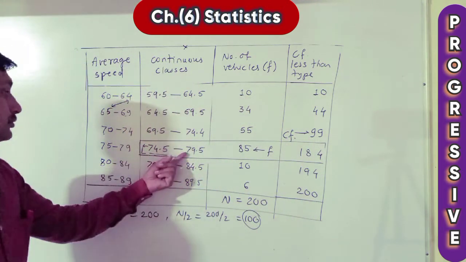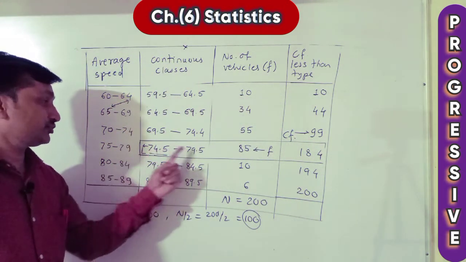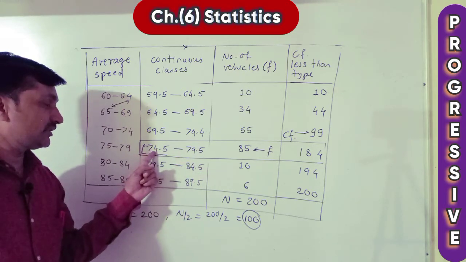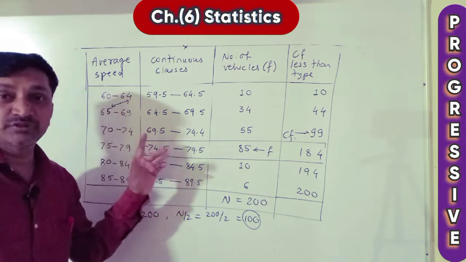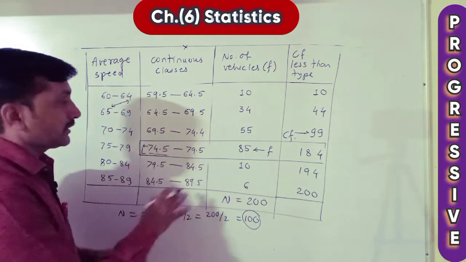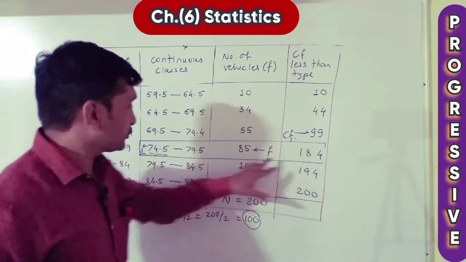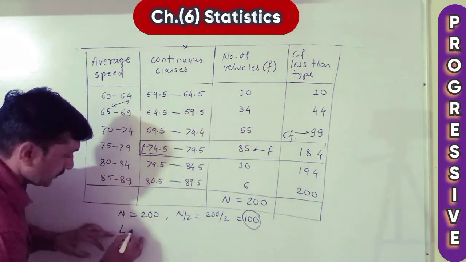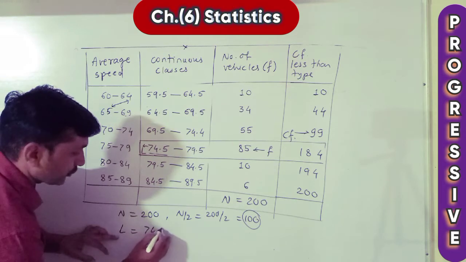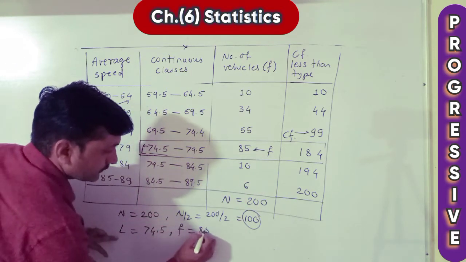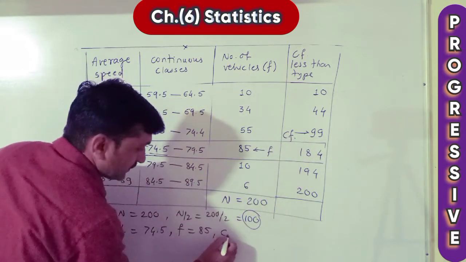And the difference of this now: the difference is, you see here, 79 minus 74.5. The difference is 5. H is equal to 5. Write all these given values. N upon 2, we got 100. The median class we also got. From that, L is equal to 74.5, then F is 85, then CF is 99.